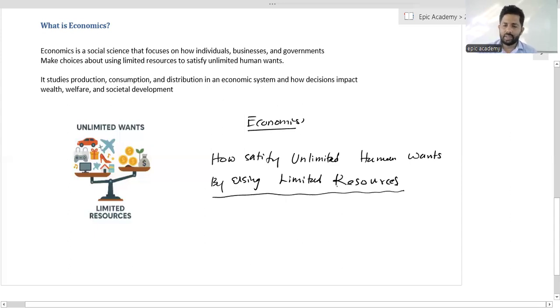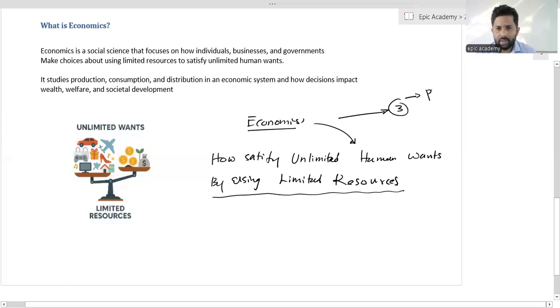That is what we are going to discuss in here as a subject. Basically, when you are going to satisfy unlimited human wants by using limited resources, we have to discuss three major activities in the society.